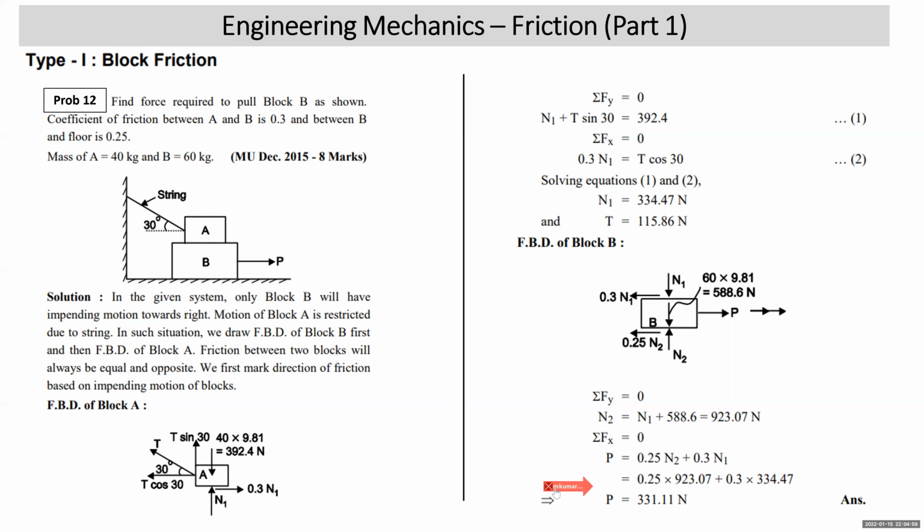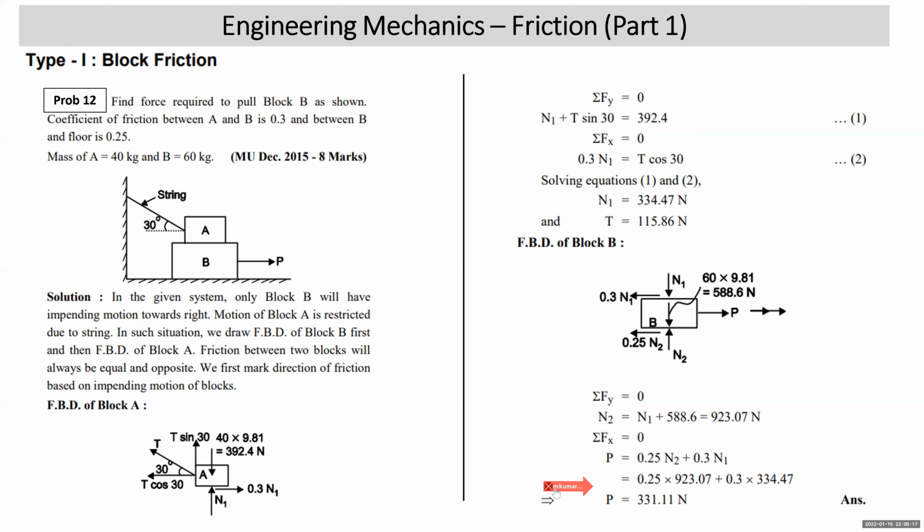As the force causing motion is applied on block B, it will tend to move towards the right. So first we draw the FBD of block B, and then we draw the FBD of block A. Friction force between block A and B is shown equal and opposite. So the FBD of block B is drawn first, then we come to the FBD of block A, and then we complete